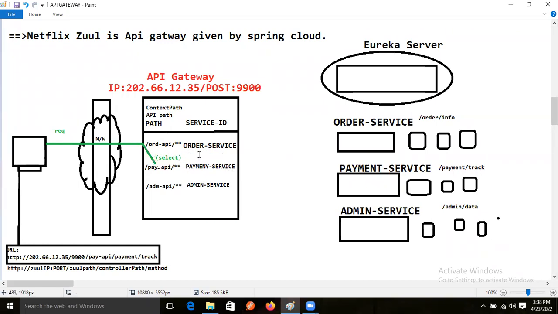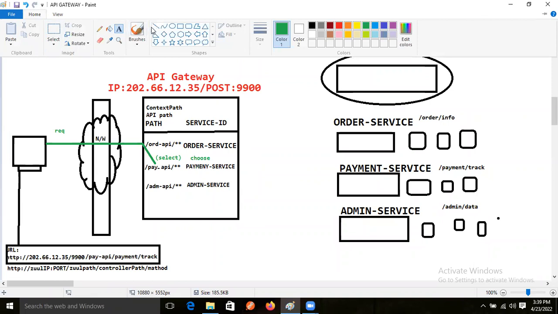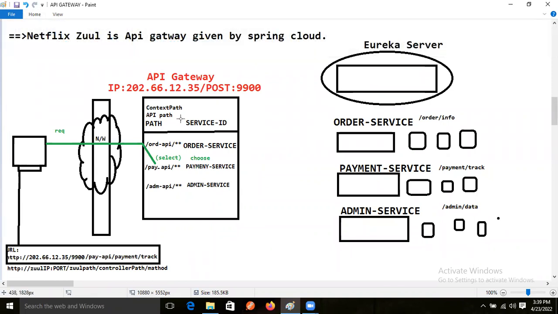After selecting this path, then what is the service ID? Payment service ID, right? So means choosing, right? Choose the payment service. Choosing the payment service.